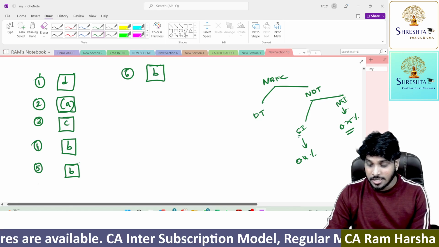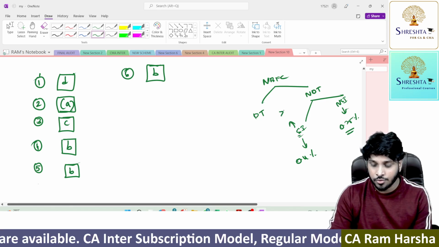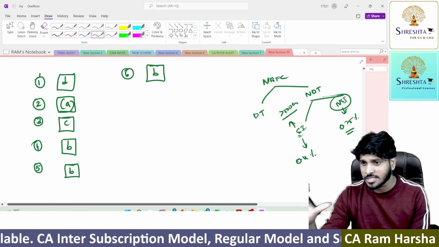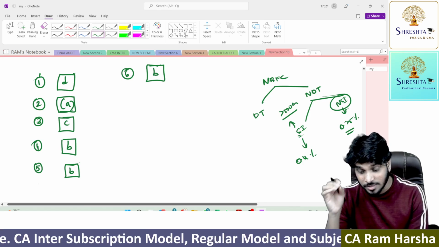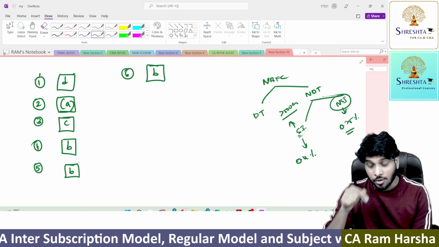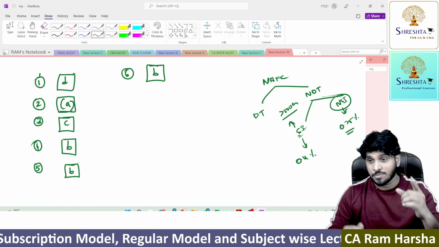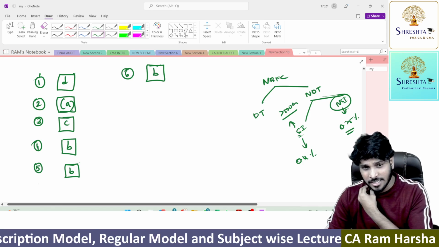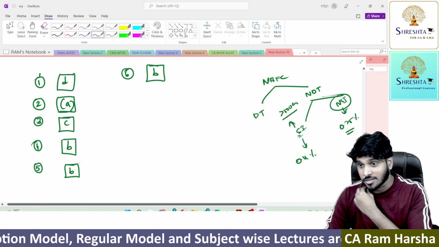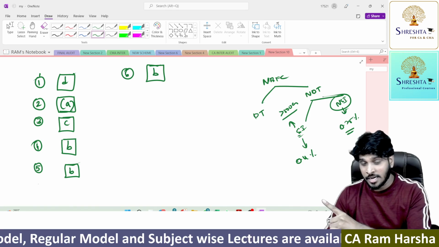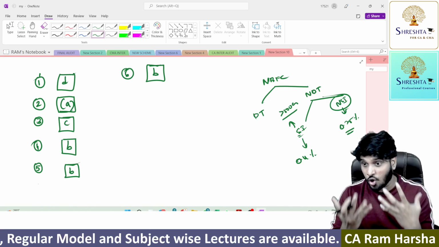Getting it? Systemically important means those NBFCs whose asset size is more than 500 crore. All other NBFCs are simply non-systemically important. Now again, the RBI has given so many directions for NBFCs. Please refer to my marathon on NBFC, I think I have covered it in that. Full NBFC revision, the revision is 12 hours. Getting it? So go through that. You will understand what the directions are, all that.